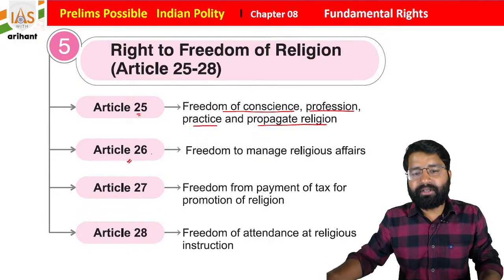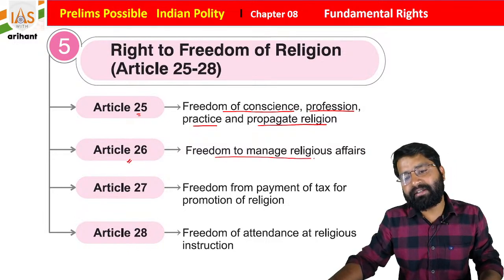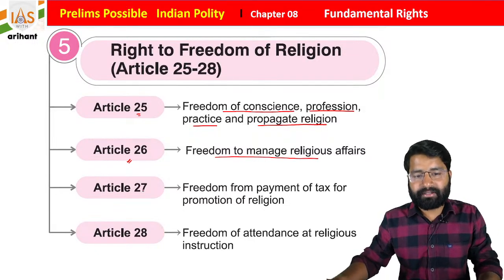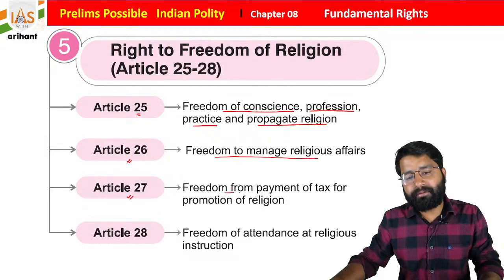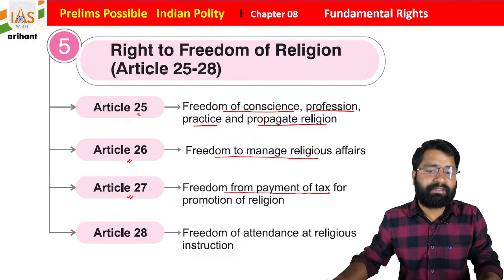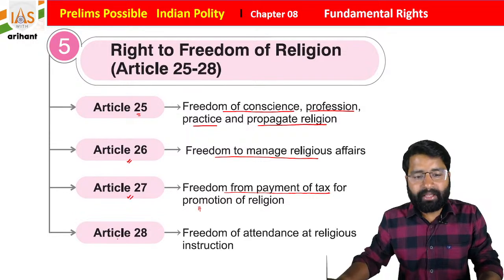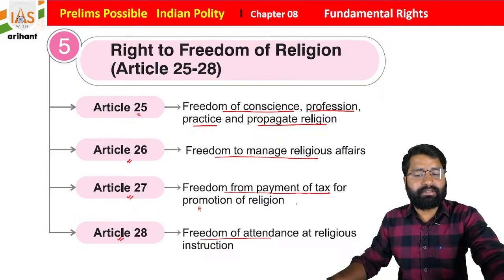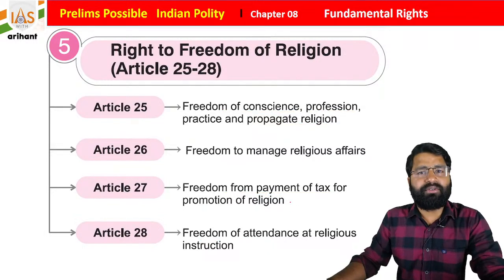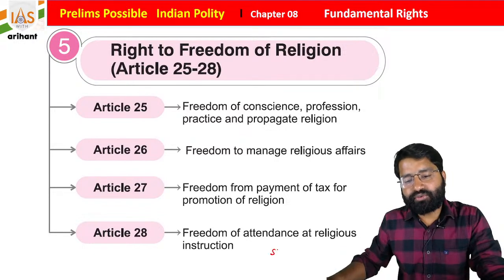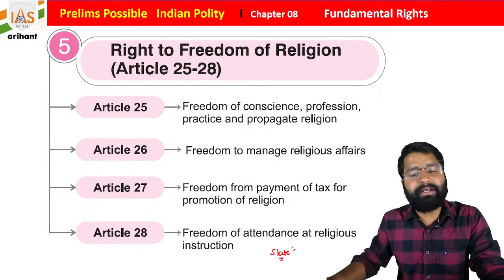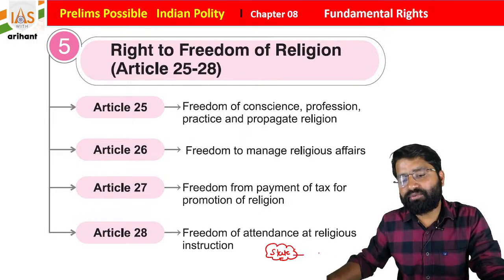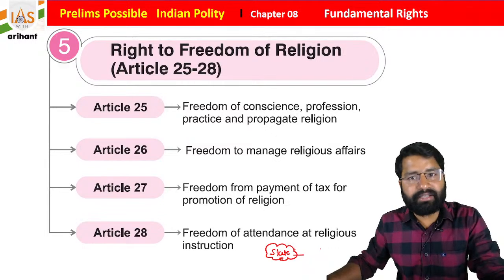Article 26 of the Indian Constitution is freedom to manage religious affairs. Everyone is free to manage their religious matters. Article 27 is about freedom from the payment of taxes for the promotion of any religion, and Article 28 is about freedom of attendance at religious instruction, students. If there is a school that is funded by the state and is not connected with the minorities, then the state has no religion.